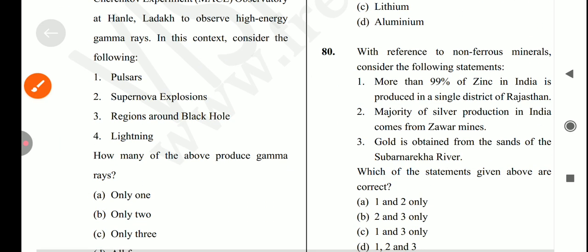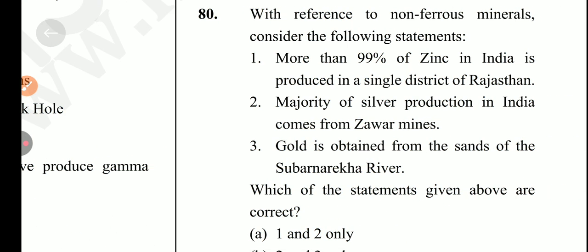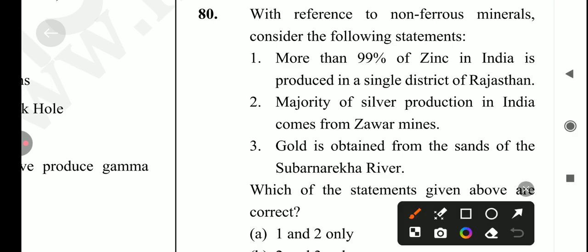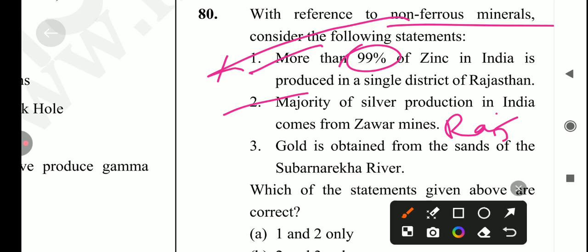लेट्स कम टू द नेक्स्ट क्वेश्चन, विच इज with reference to non-ferrous minerals, consider. और नॉन फेरस मिनरल्स क्या था, अभी हमने बताया था कि जिसमें आयरन प्रेजेंट नहीं होता है. ओके, जिसमें आयरन प्रेजेंट नहीं होता है उसको क्या बोलते हैं, नॉन फेरस. सो more than 99% of zinc in India is produced in a single district of Rajasthan. Is it true? Yes, it's a correct statement. Next is majority of silver production in India comes from जवार mines, जो कि also ये राजस्थान में present है. So second statement is also correct.